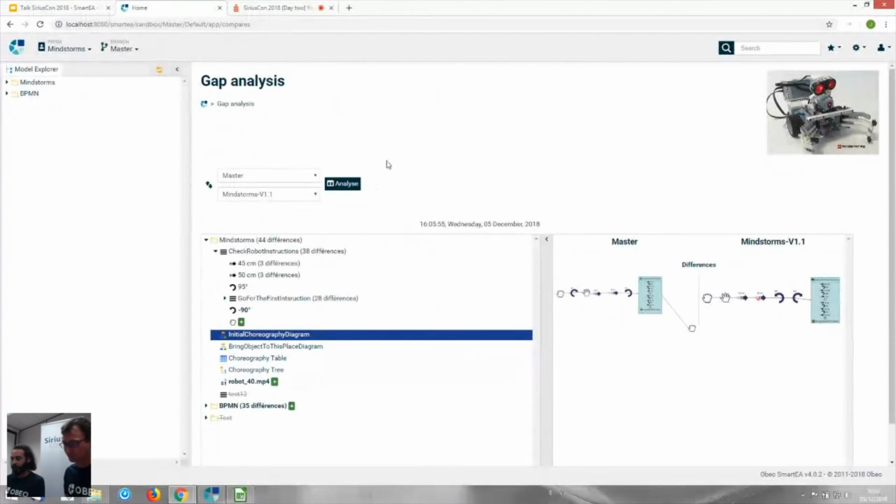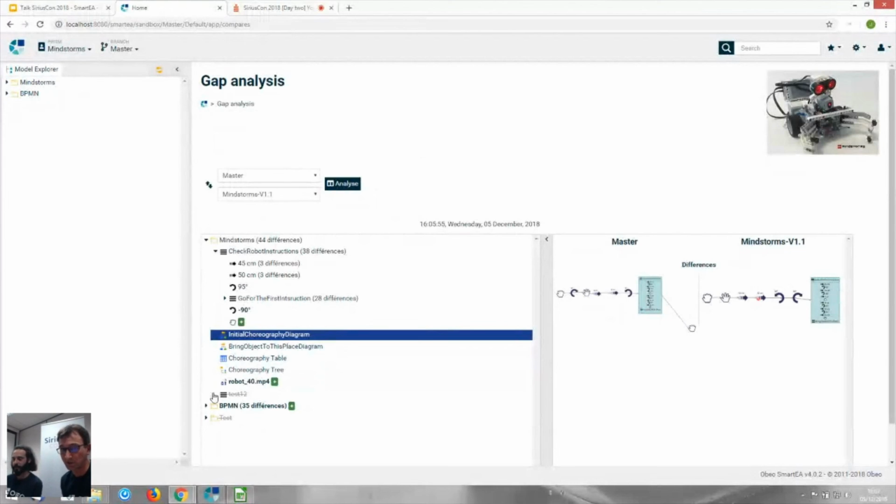And for example, in the gap analysis, we can see that we have a folder named BPMN. Actually, we just added this folder here with another kind of model just to stress the fact that you are not bound to use only one metamodel on your system.